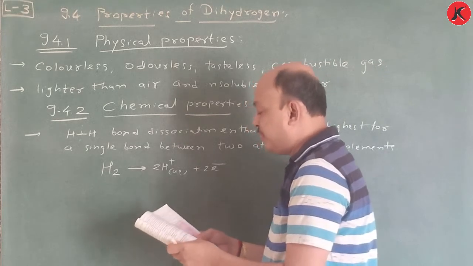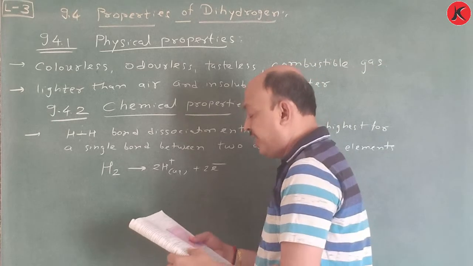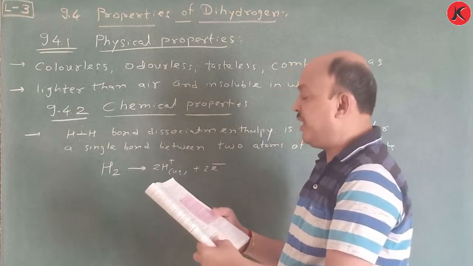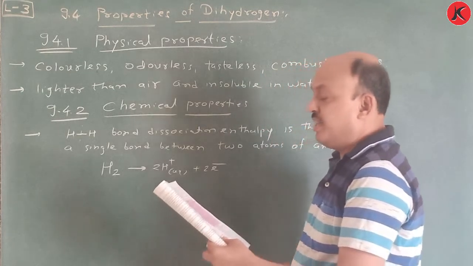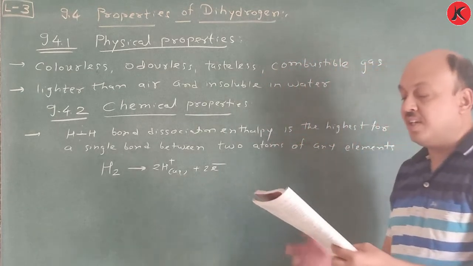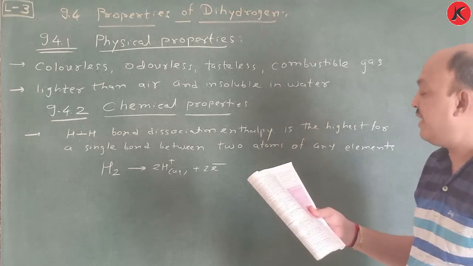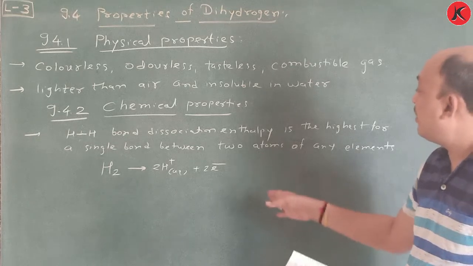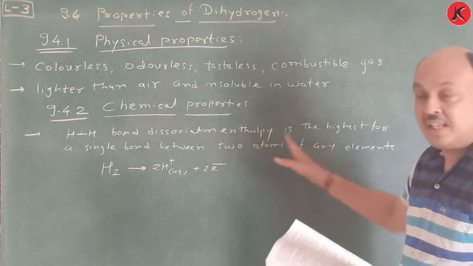So H plus, electron, it gives H minus, and sharing electron to form a single covalent bond. This is all about dihydrogen gas according to dissociation enthalpy.